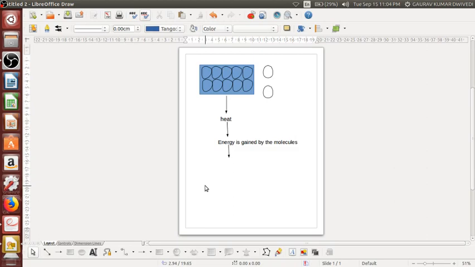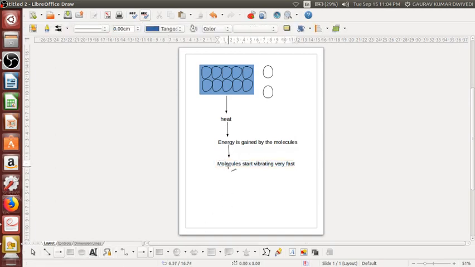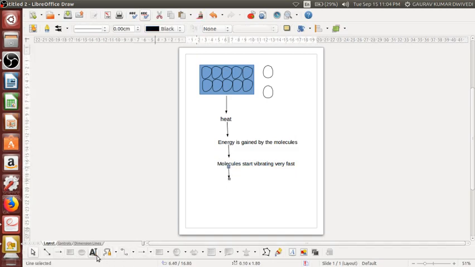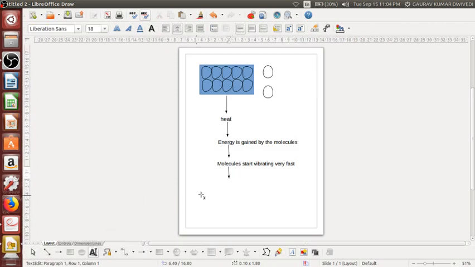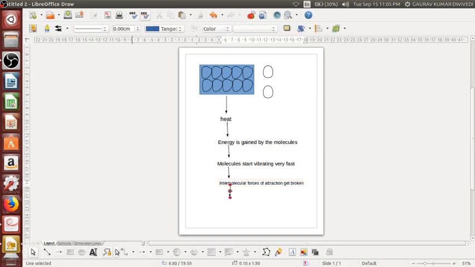Let me take the keyboard, okay, after gaining the energy the molecules start vibrating very fast, okay, and when the molecules start vibrating very fast, तो इससे क्या होगा, बताइए, बोलिए, okay, what will happen, the intermolecular forces of attraction, they get broken, okay, and when the intermolecular forces of attraction get broken, तो इसकी वजह से फिर एक चीज हो जाएगी कि the molecules will get separated,